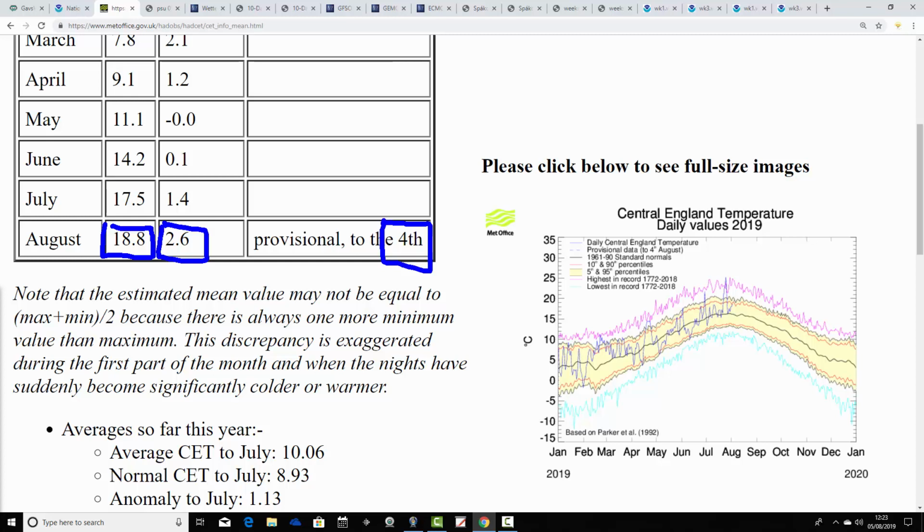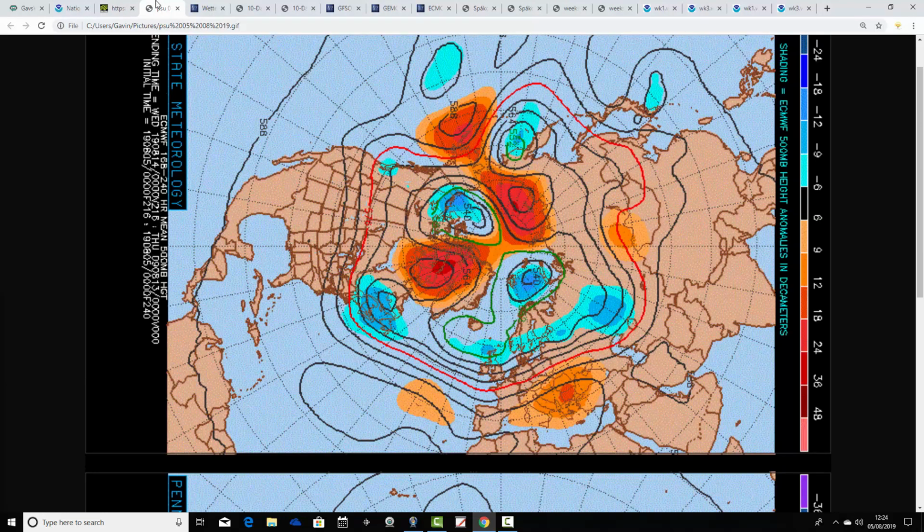So I think that's provisional up to yesterday, which was a very warm and humid day before those storms got going. So I think that is about as high as we're going to go. I would expect this to start moving downwards over the next week or two. And the reason for that is that we are bringing in the westerlies.